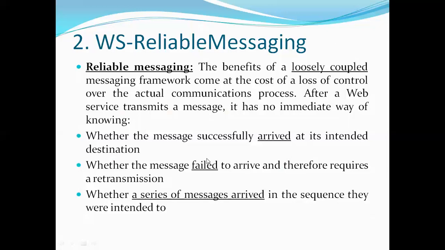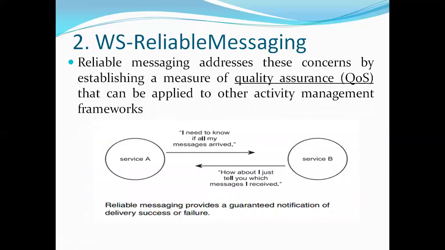So web service reliable messaging gives you a guaranteed message, either a successful message or a failure message. Here service A is sending a request to service B, and service B provides some message, successful or failure. So reliable messaging provides a guaranteed notification. You will always get a notification, successful or failure.